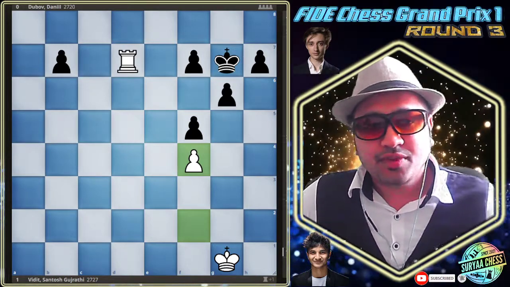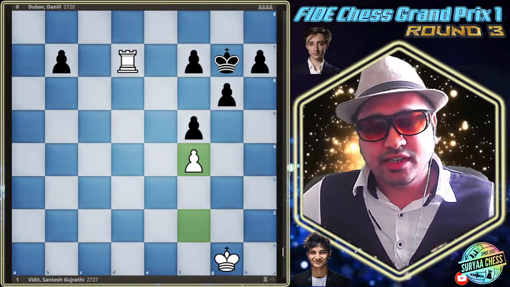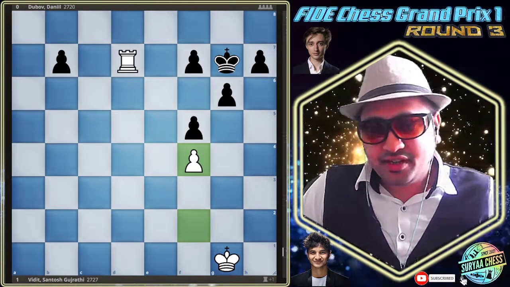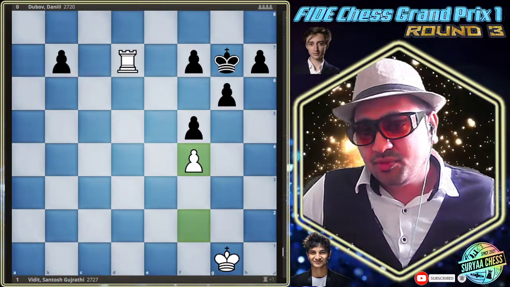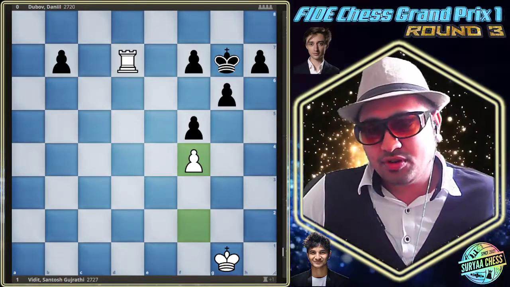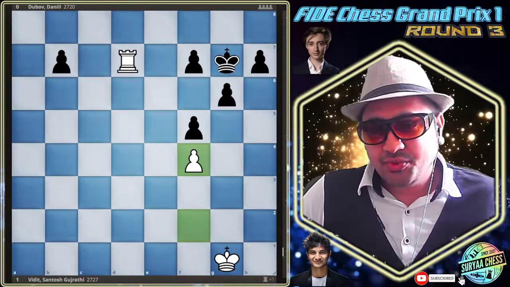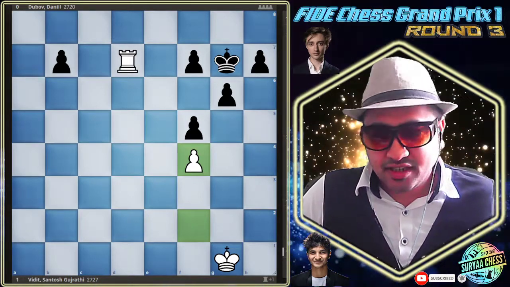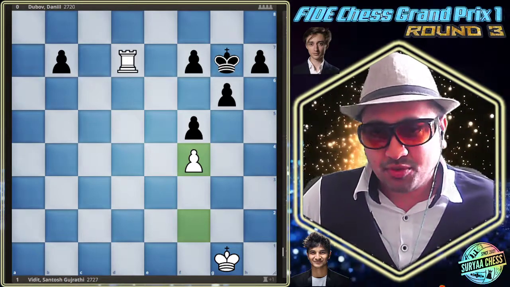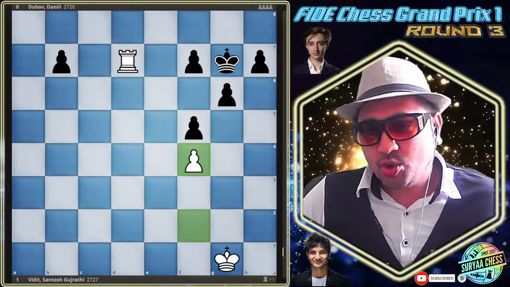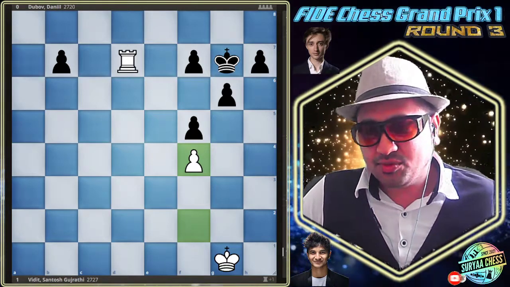So I hope guys you have found it interesting. I found this game very interesting to see how the game was converted by gambling a pawn, sacrificing a pawn for a bit, and then winning back the exchange, winning the exchange over there, and converting the game. So proud to say that Vidit is from India, and he is making a good comeback after losing yesterday's game.